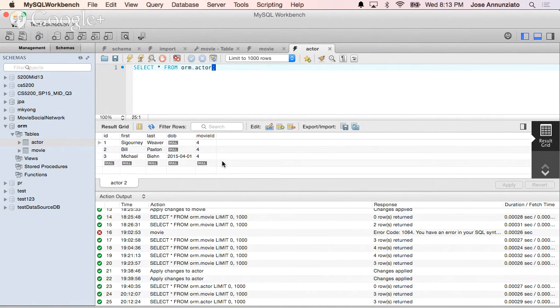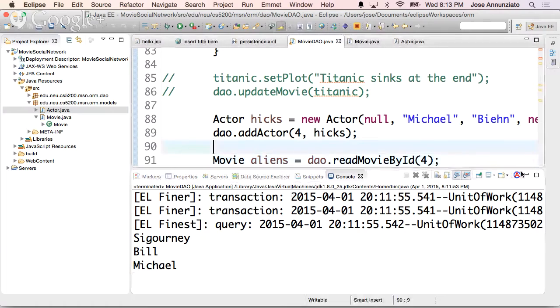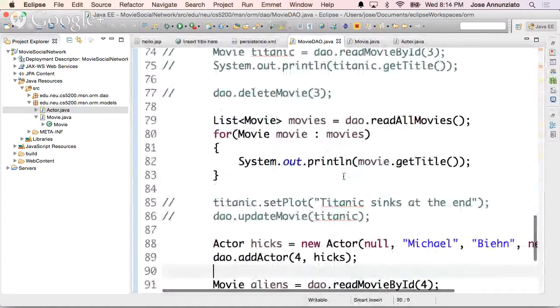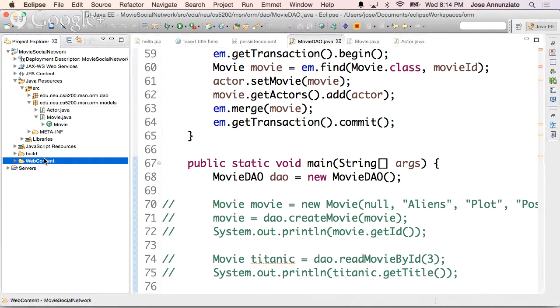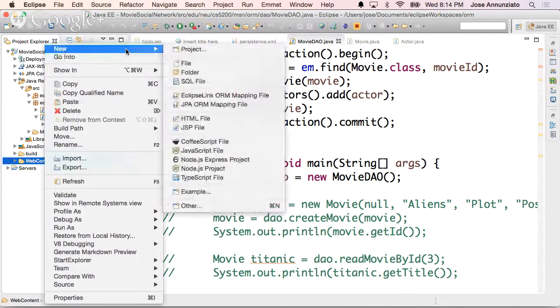So we've been doing everything from our main, right? From running this as a Java application, but obviously you will want to create some kind of user interface, right? To display this and be able to interact with this, right? So let's create a simple user interface to be able to interact with these tables. Right? So let's create in the web content a page that displays all the movies. So let's start with movies.